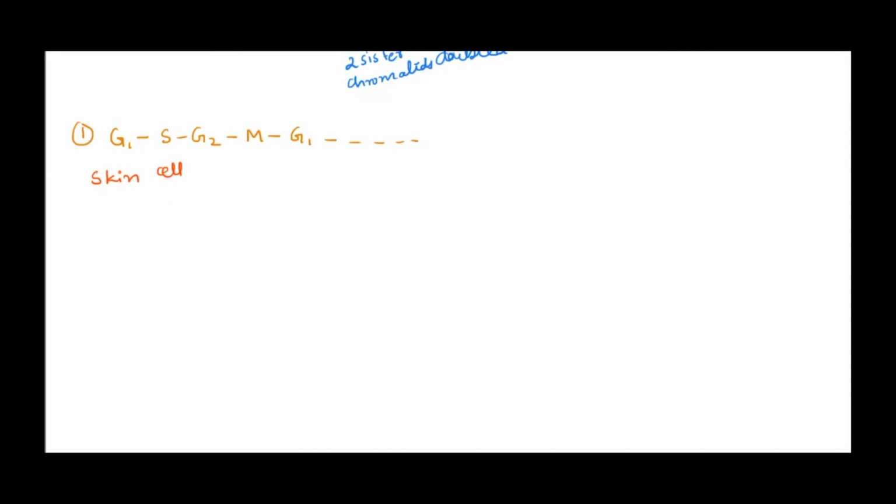Okay. The second example is cells that, once they finish this cycle, can enter the resting phase, and whenever a signal is given to them, whenever it's needed, they can enter the cell cycle again, right?